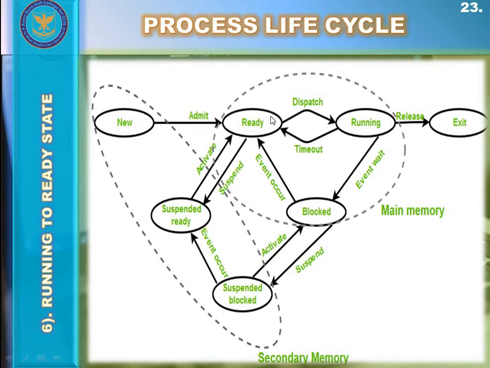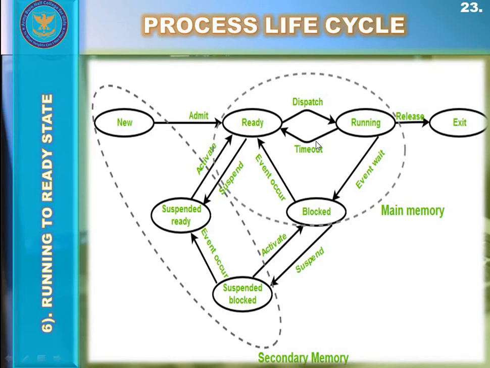And the second scenario can be that if a high priority process comes into the RAM, the operating system interrupts the execution of the running process in the running state and transfers that low priority running process back from the running state to the ready state, and the operating system sends that high priority process from the ready state to the running state in the place of that low priority process, as that low priority process has already been transferred back to the ready state by the operating system.